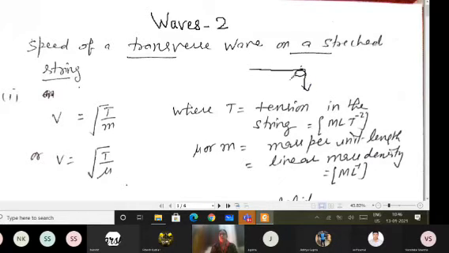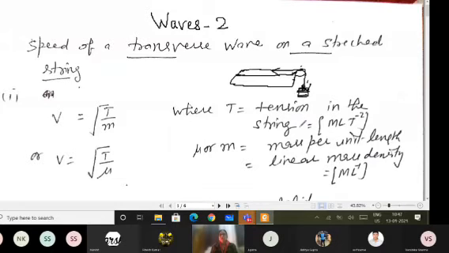This way, when we provide the tension in this stretched string, which is of course connected with the pulley, then the waves which are produced are the transverse waves. And the tension is provided by the weight which is suspended on this open end of the string.